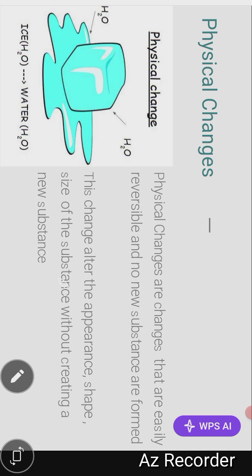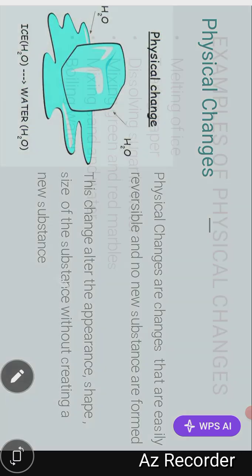So the major point you need to note about physical change is that they are easily reversible. That means you can easily get the initial state or the later state. You can easily get them back without getting a new substance.